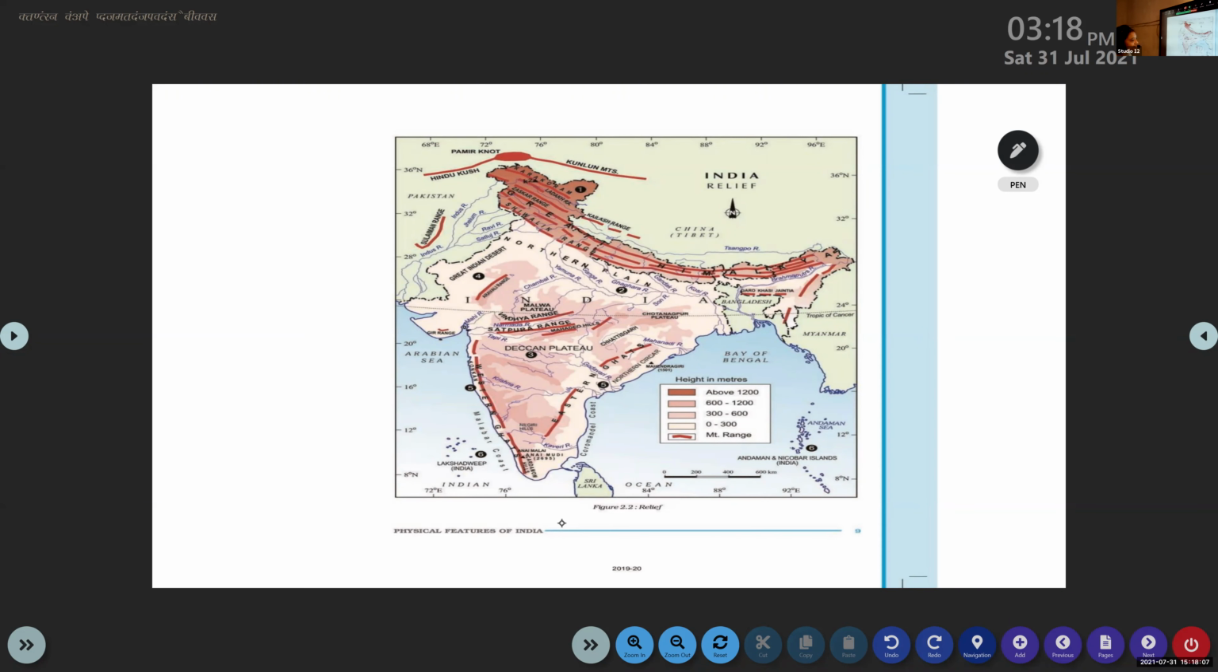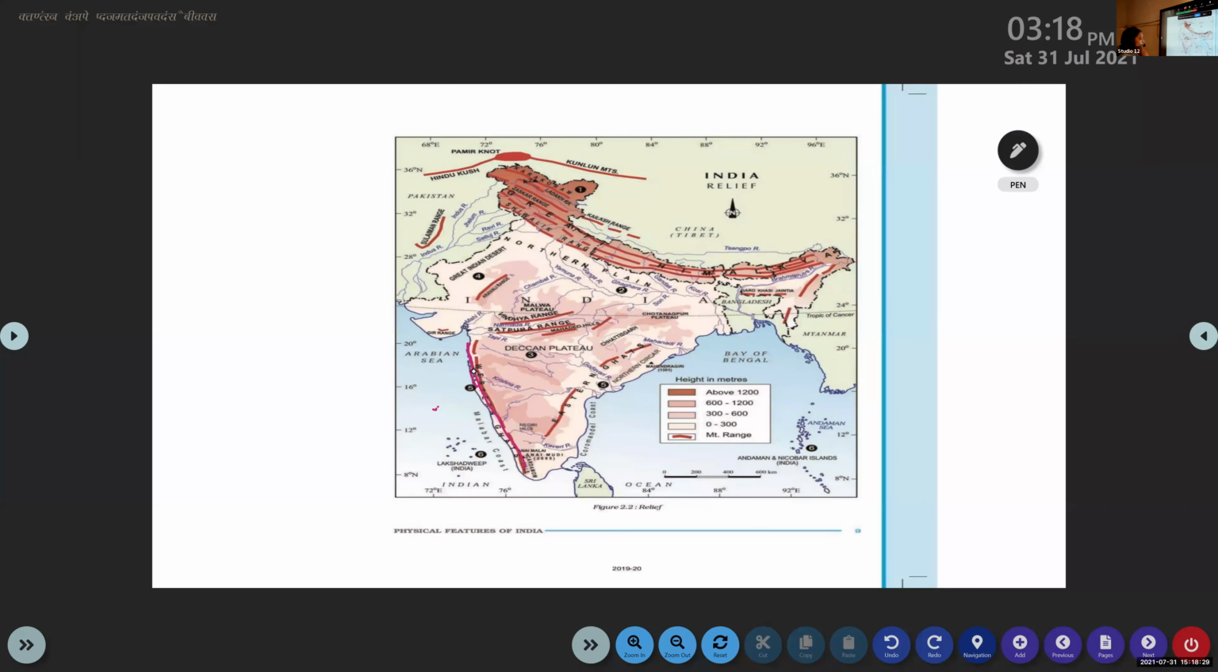Ma'am, Western Ghats lie parallel to the western coast. Yes, Western Ghats is parallel. It is parallel to the western coast. So this is the western coastal area. Okay, next topic is coastal area. So I will explain to you about the western coastal area.